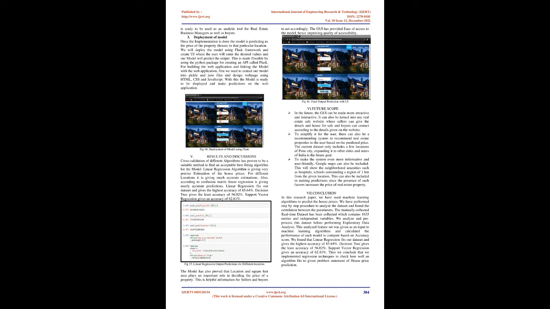3. Deployment of model. Once the implementation is done, the model is predicting the price of the property, the house, in that particular location. We will deploy the model using the Flask framework and create a UI where the user will enter the desired values and our model will predict the output. This is made possible by using the Python package for creating an API called Flask. For building the web application and linking the model with it, first we need to export our model into Pickle and JSON files and design the web page using HTML, CSS, and JavaScript. With this the model is ready to be displayed and make predictions on the web application.